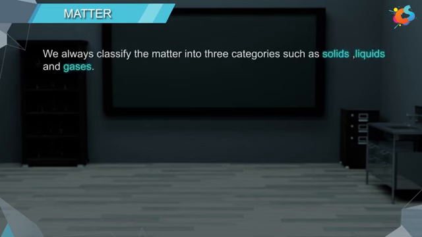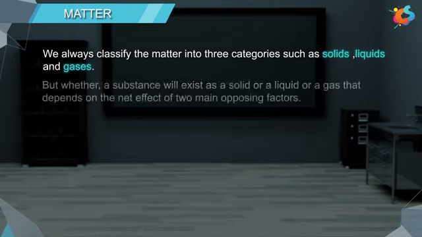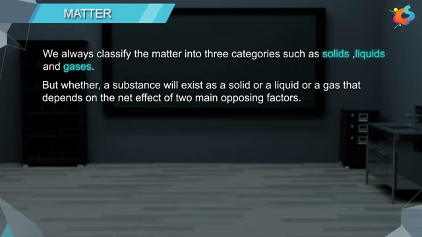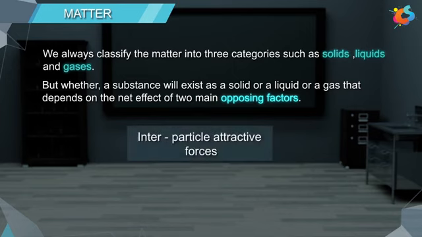Matter. We always classify matter into three categories, such as solids, liquids, and gases. But whether a substance will exist as a solid, a liquid, or a gas depends on the net effect of two main opposing factors. They are interparticle attractive forces and thermal energy.